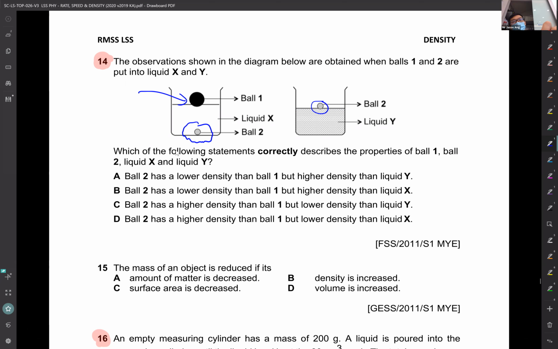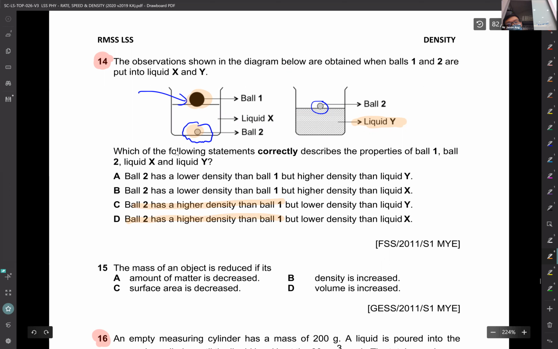Of all the materials, ball 1, 2, liquid X and Y, which one has the most density? Agree that liquid Y must be the most dense. But between ball 2 and 1, can you see that 2 is below 1? So you must say that ball 2 has higher density than 1.